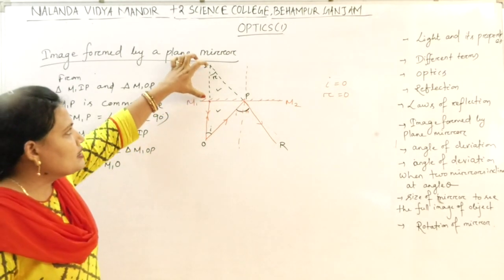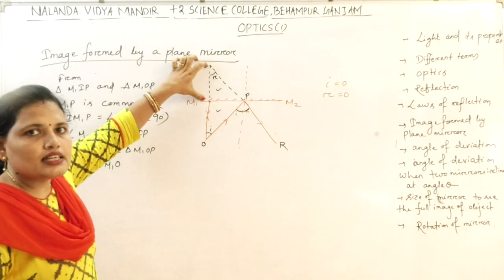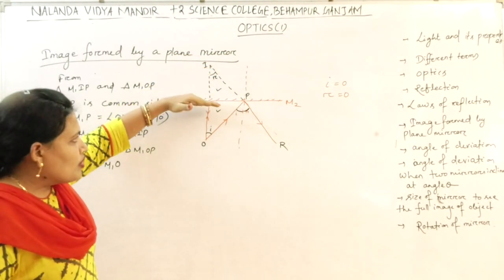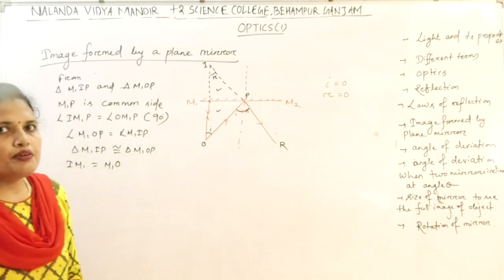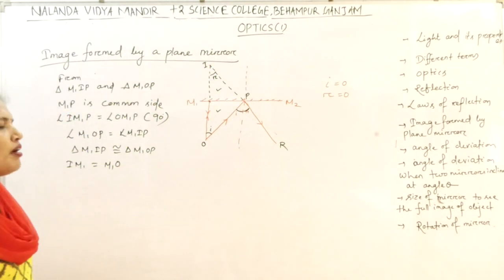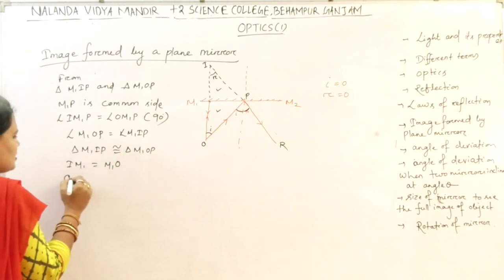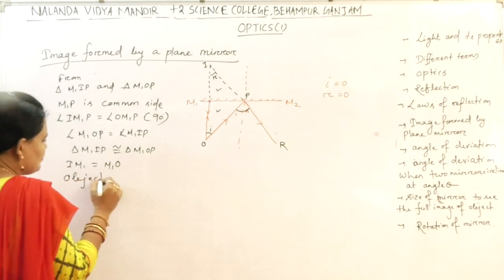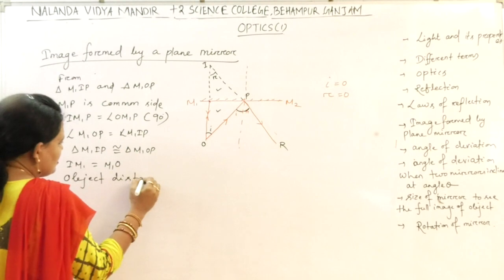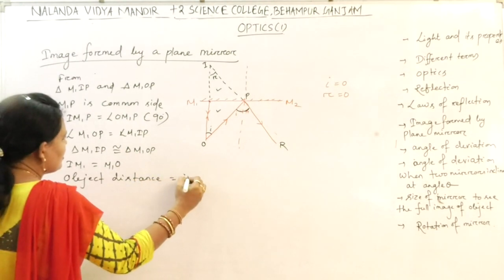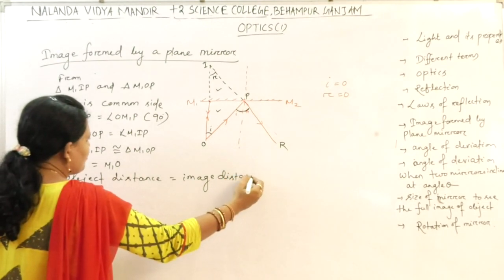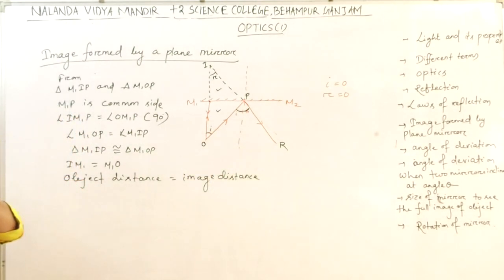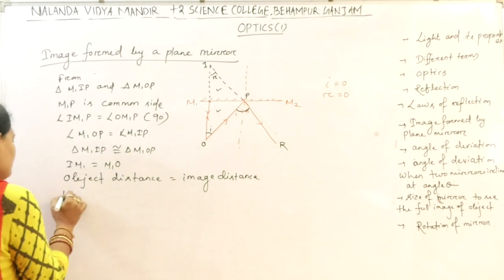So object distance is equal to image distance, or the distance of the object from the mirror is equal to the distance of the image from the mirror. Object distance is equal to image distance.